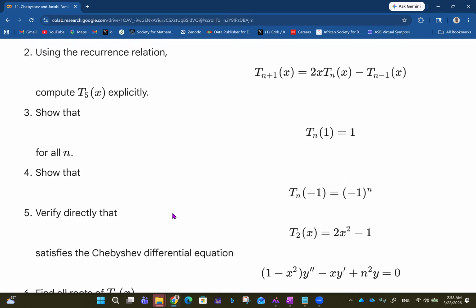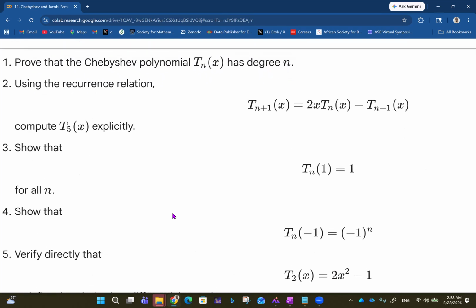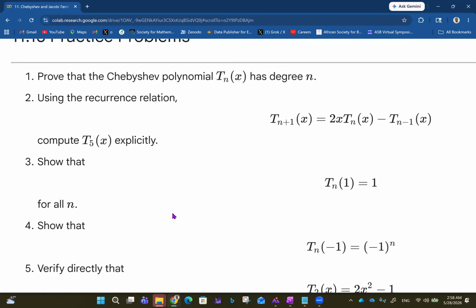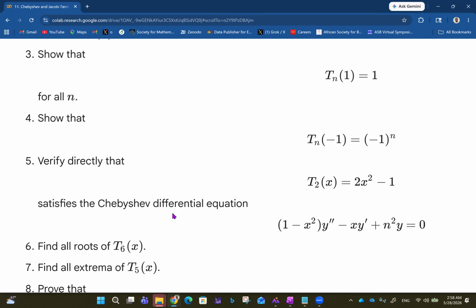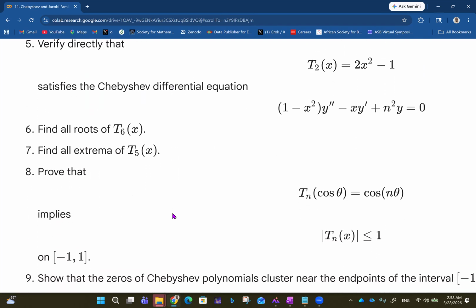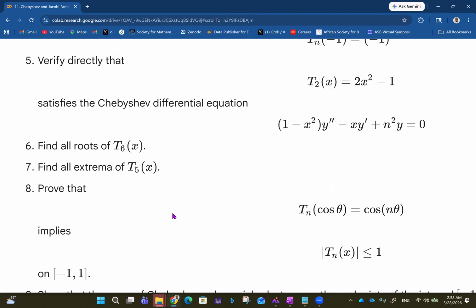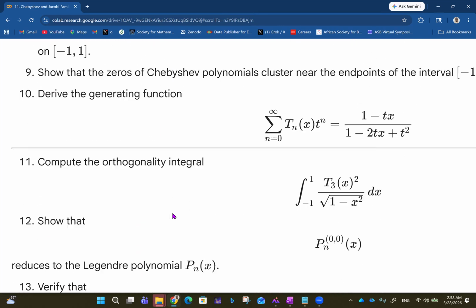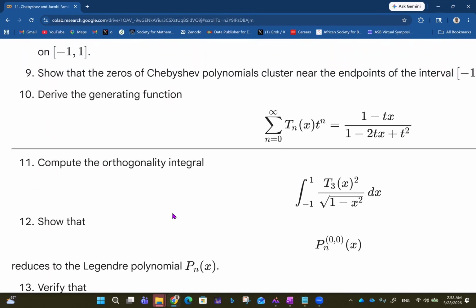So here you have 1 to 5. Okay, 1 to 4, everything 1 to 4 is showing for now. Then 5 to 8. We can see all of 5 to 8, like this. Then 9 to 13, or maybe 9 to 12.